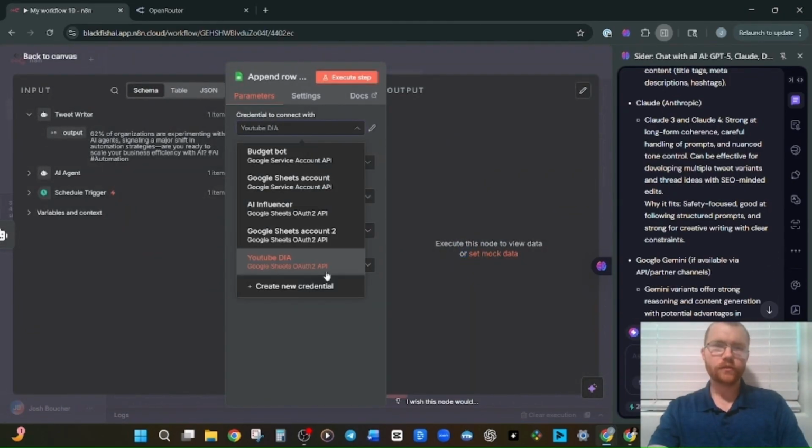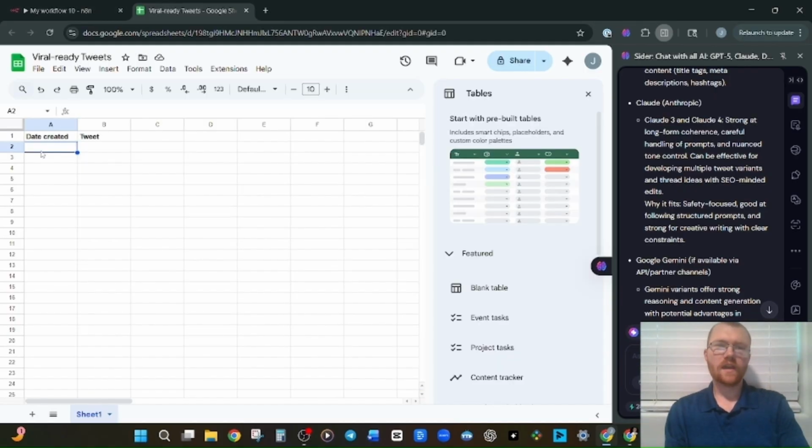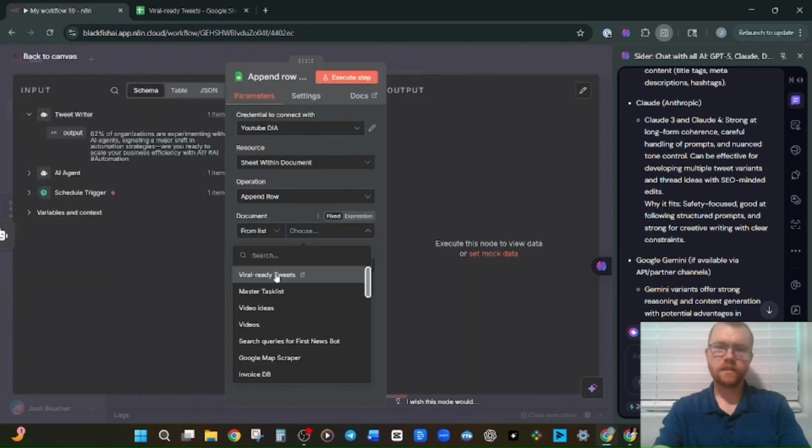Now, Google nodes are kind of interesting because you need a specific Google Cloud project set up in the Google Cloud console, and then create client credentials. It can be a little complicated, but don't worry, there are dedicated tutorials just for that out there if you need it. And as you can see, we have this Google Sheet ready to store our viral ready tweets.